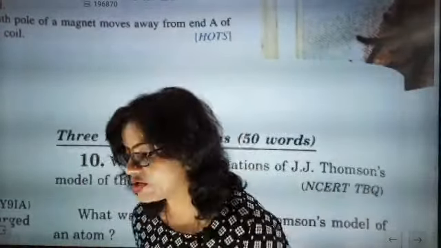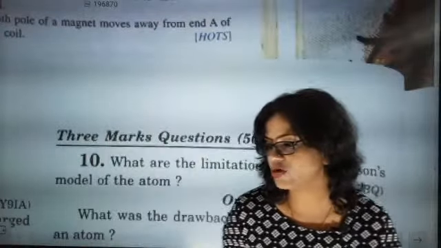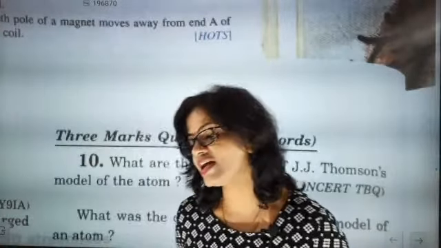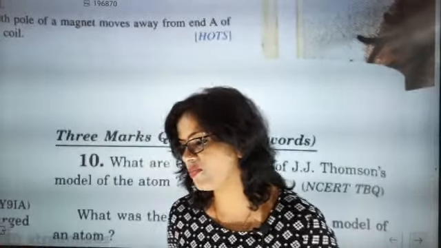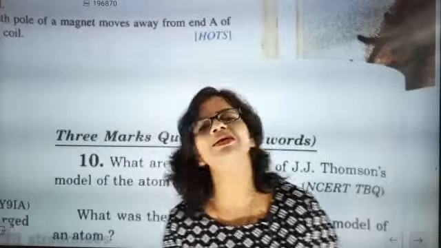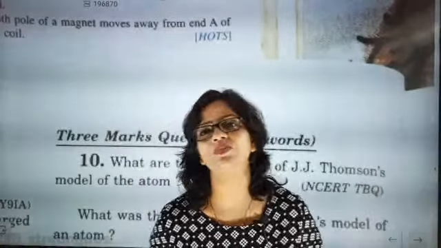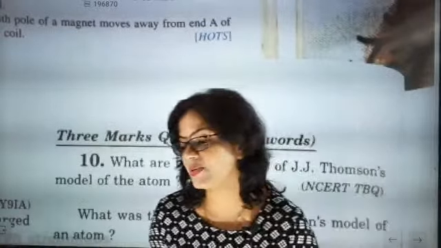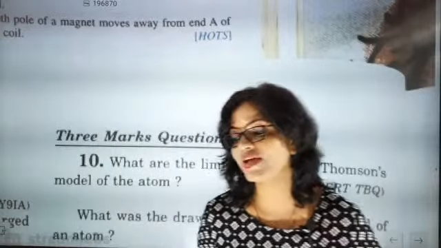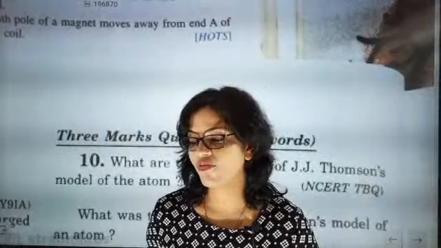Come on, quickly tell me, did you understand this point? Electrons embedded in the positive charge, the electrons and protons have the same magnitude. Okay, that is, the number of positive charges equals the number of negative. "He failed to explain the stability of atom." Correct only, but it was not Thomson who failed to explain the stability of the atom. It was Rutherford who failed to explain the stability of the atom. I repeat my statement, it was Rutherford who failed to explain the stability of the atom.